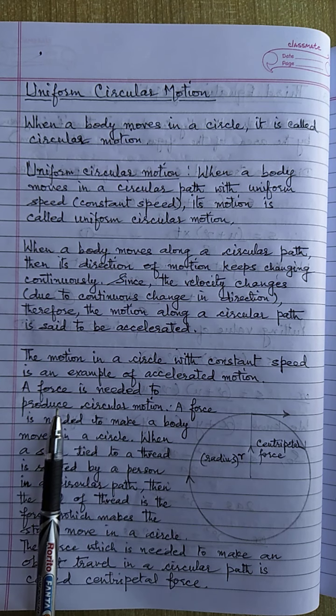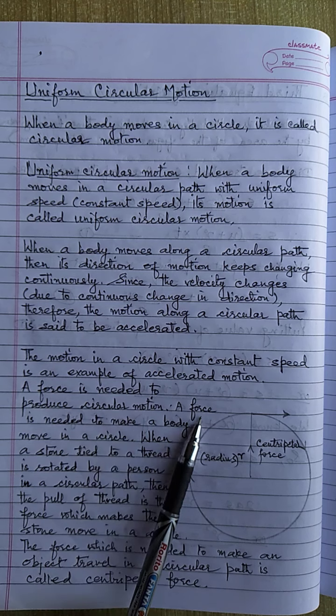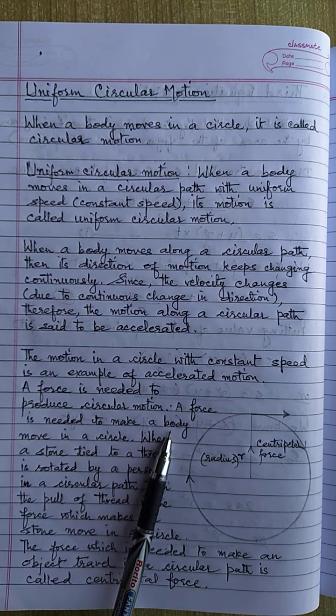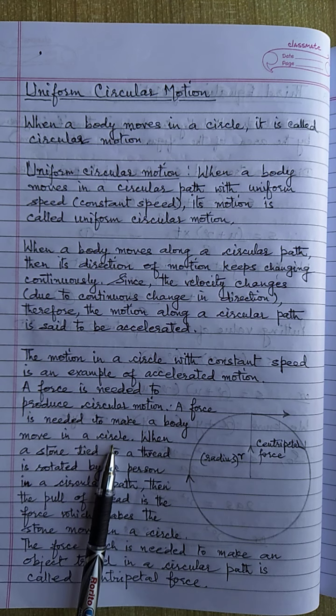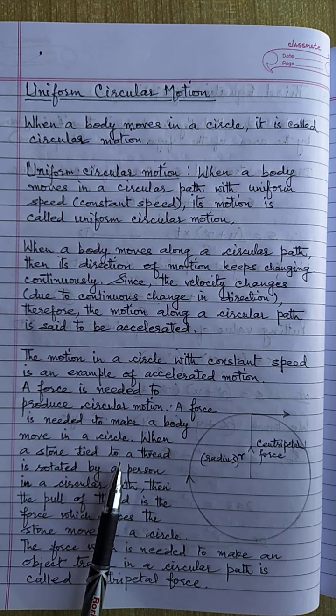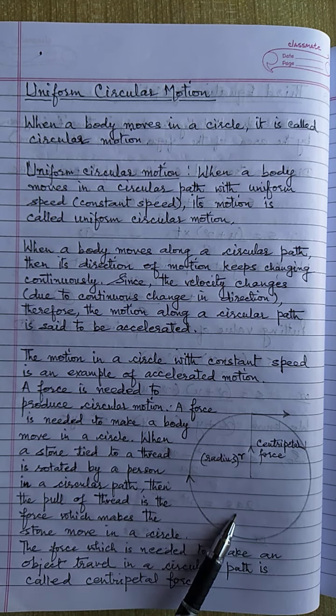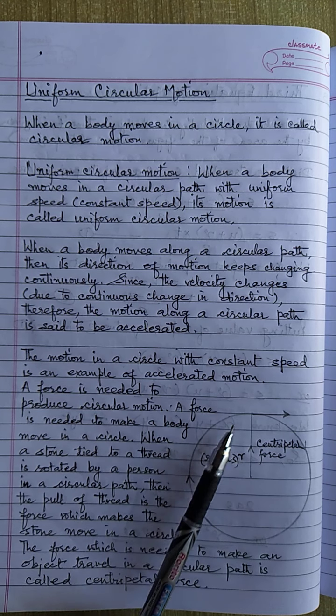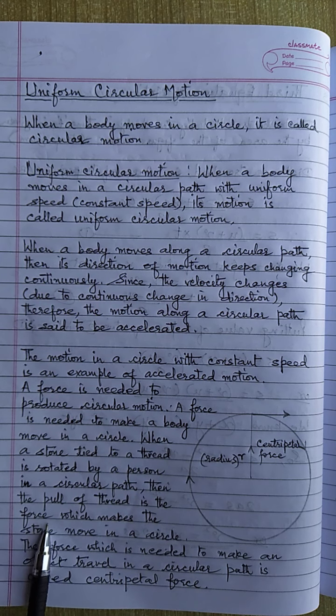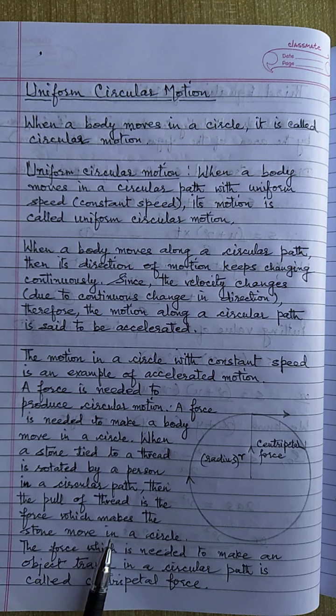A force is needed to produce circular motion. A force is needed to make a body move in a circle. When a stone is tied to a thread and it is rotated by a person in a circular path, then the pull of the thread is the force which makes the stone move in a circle.